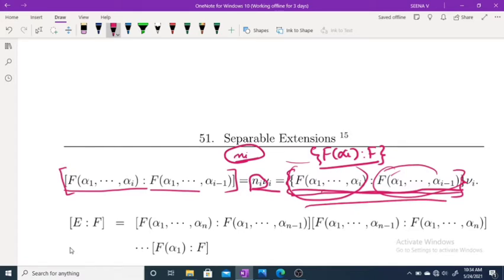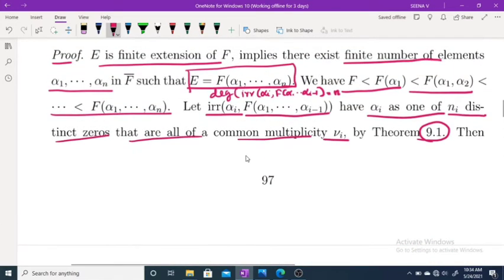What about this one? This represents the number of distinct zeros. Because the irreducible polynomial has degree ni, that means it has ni distinct zeros.